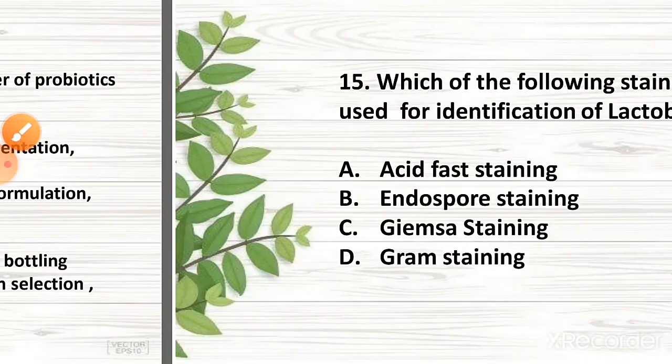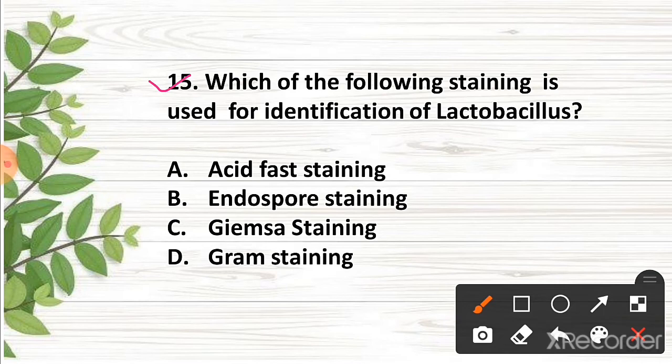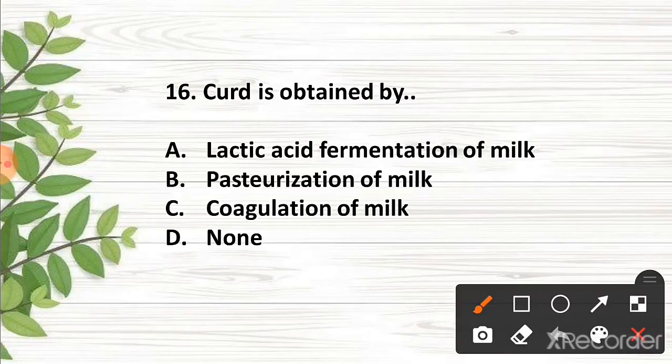probiotic manufacture. Question 15. Which of the following stainings is used for identification of lactobacillus? The correct answer is option D, gram staining is used for identification of lactobacillus. Question 16. Curd is obtained by. The correct answer is option C, coagulation of milk.